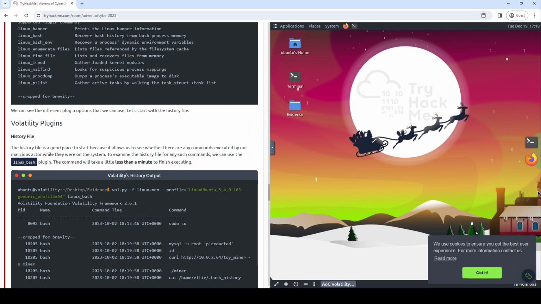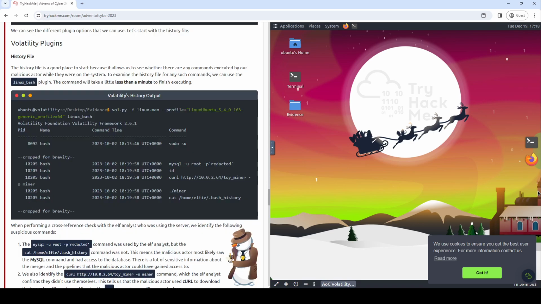Okay, so we can see the different plugin options that we can use. Let's start with the history file. Okay, Volatility plugins, history file. The history file is a good place to start because it allows us to see whether there are any commands executed by our malicious actor while they were on this system. To examine the history file for any such commands, we can use the linux_bash plugin. The command will take a little less than a minute to finish executing.